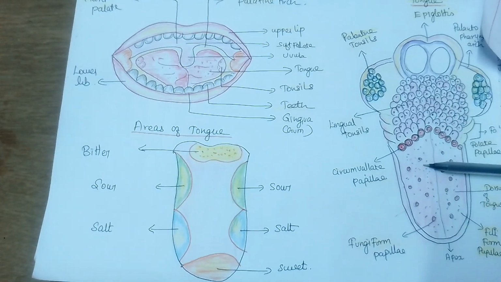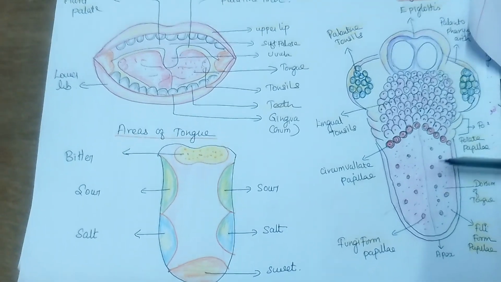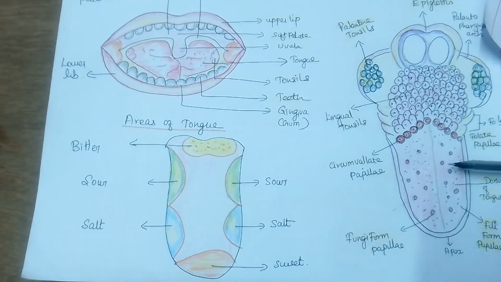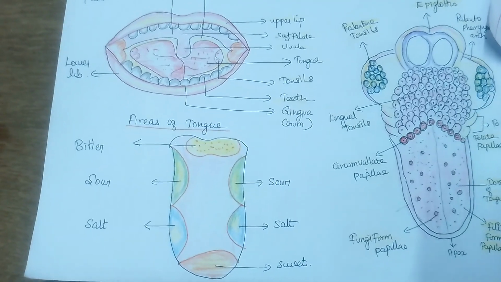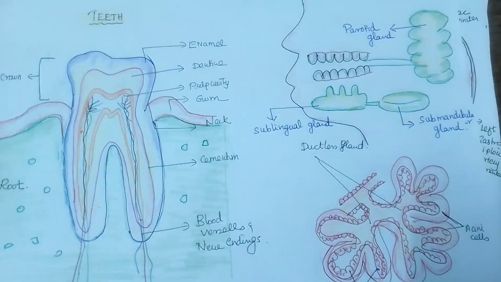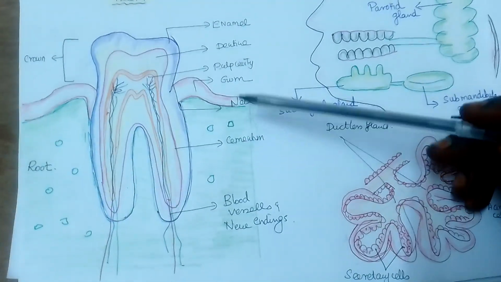What is the function of the tongue? The function of the tongue is mainly chewing the food and swallowing the food. It is also helpful for speech and taste buds. So it is useful for taste. So in the teeth, what are the parts of the teeth?